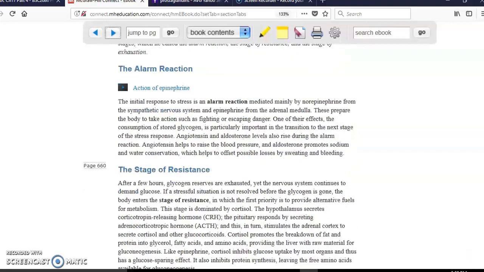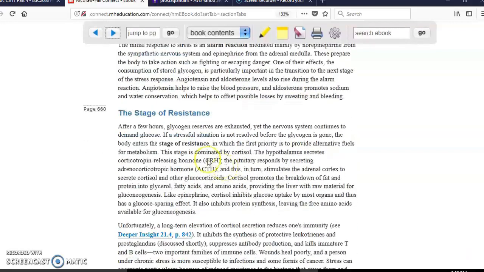But what happens if that takes longer, right? Hours, if not days? Then you're going to run out of glucose. So in that case, your body is not going to die. Your body needs to use other sources to create glucose. And in that case, that's going to be, for example, proteins as well as fat. But how are you going to be able to use this protein and fat? It is because cortisol is going to be released, and cortisol will allow you to do that.